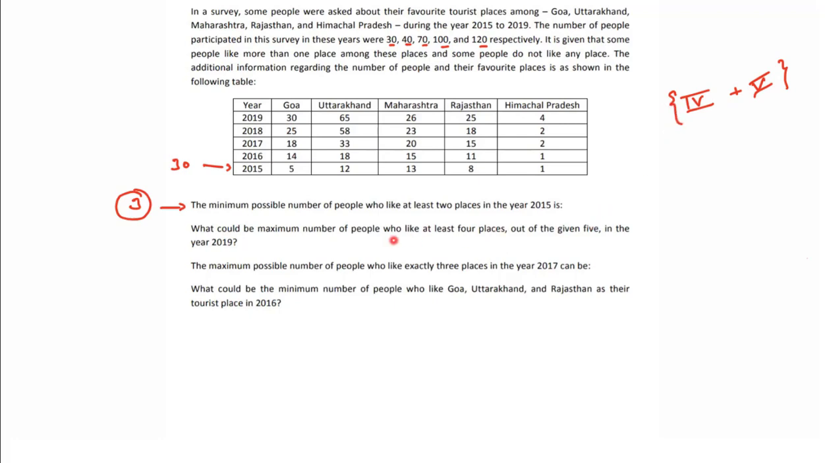Okay? In 2019. So let's see 2019 here, right? How many people are here? 120. So 19 we are talking about number of people. Let me write down here 120. Number of tickets, let me write down here 30 plus 65 plus 26 plus 25 plus 4 is 150. This is given to us, right? We have to maximize this number.